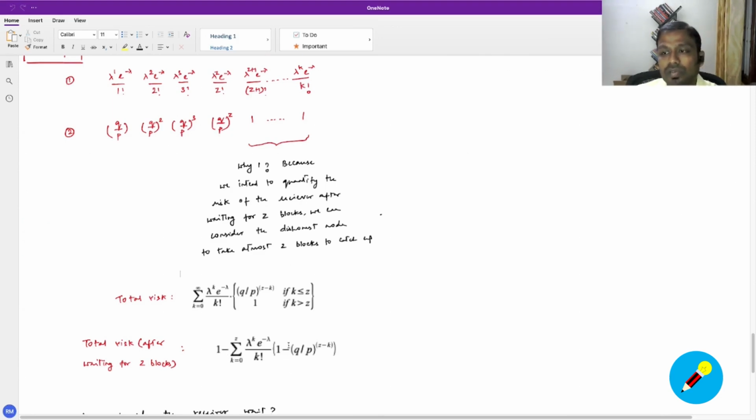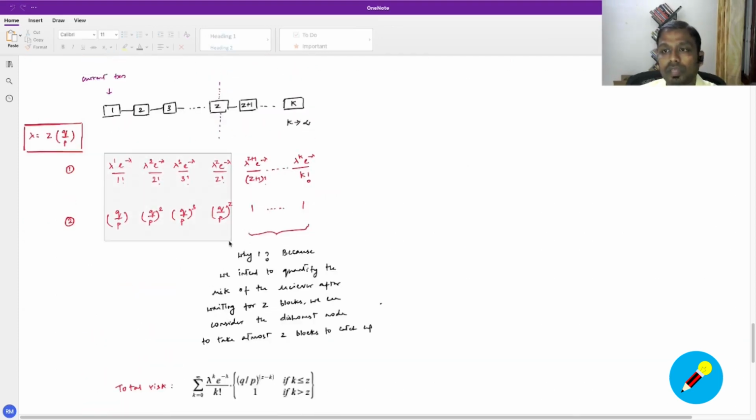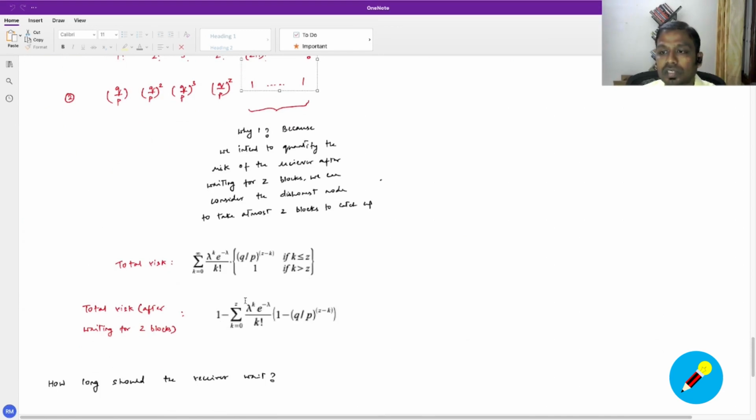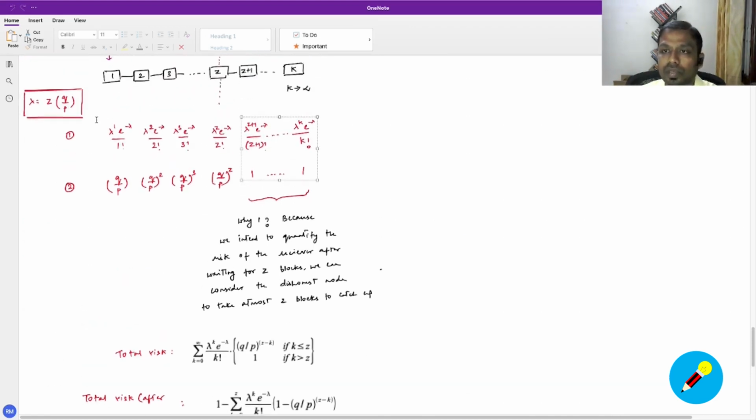The second part is we are also trying to exclude the probability of this part, right? We don't need to care about this probability because the receiver is anyway waiting for Z blocks. So we can ignore this part also, because at the end of the day the risk is nothing but this component, since the receiver is anyway waiting for Z blocks. That is where this equation gets transformed to this, and you have a 1 minus in two places to consider both. The first one is to exclude the possibility of honest nodes succeeding, and the second one is to exclude the possibility of this part, the risk before the Z blocks.